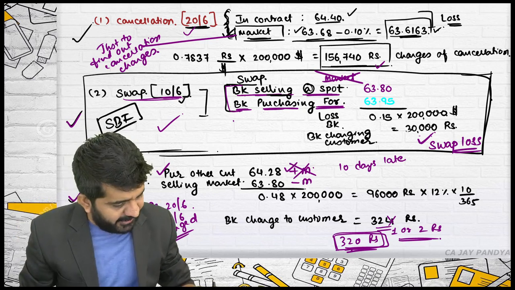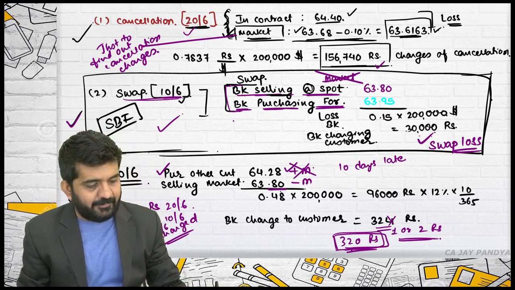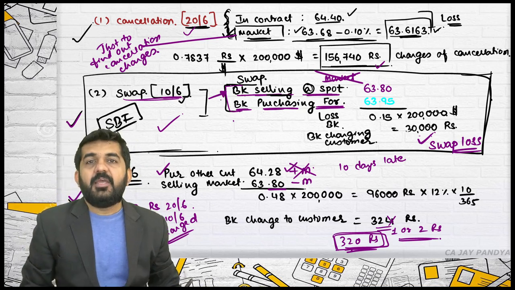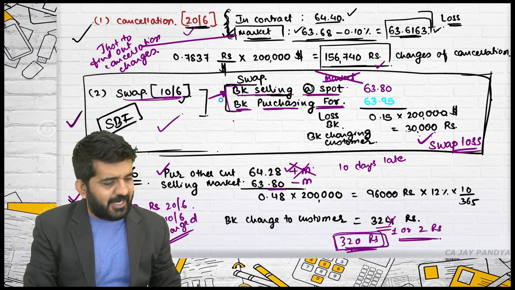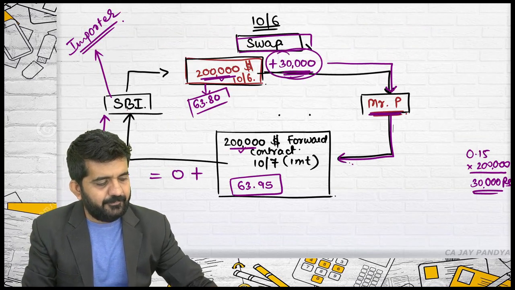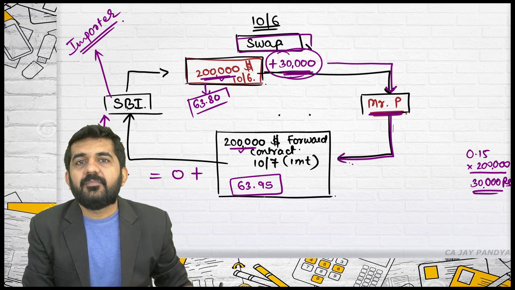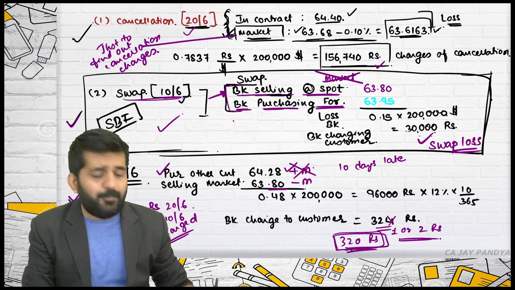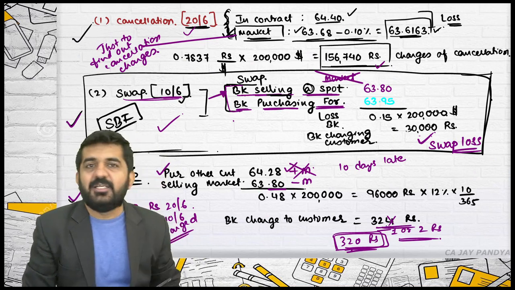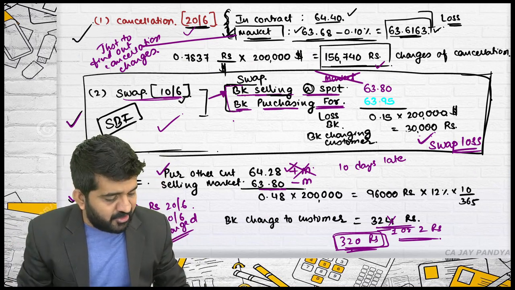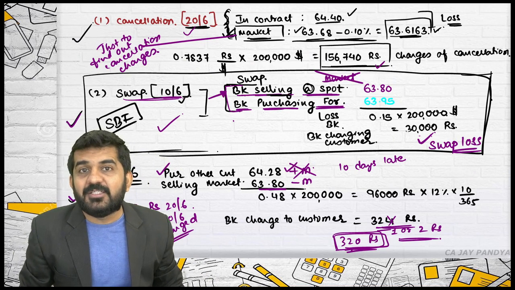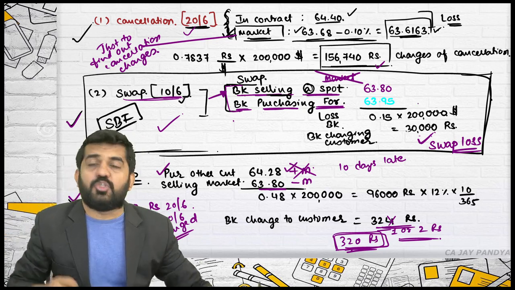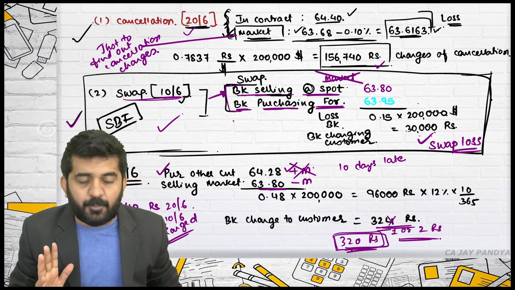That's 63.80. Stuti, can you tell me where I am selling here? Am I actually selling it to the market, or have I done a contract with Mr. P? I have done a contract with Mr. P. See, all things are hypothetical, just to find out the charges. Actually, these dollars are not sold in the market. They are exchanged in a swap agreement, whereby you are paying 30,000 rupees, which you are recovering from your importer.